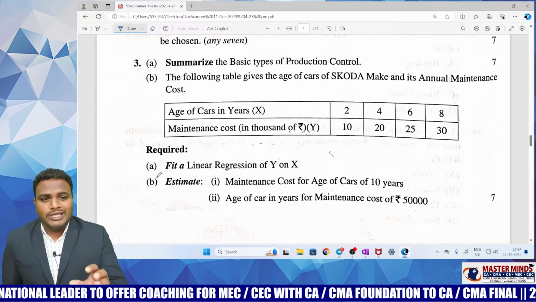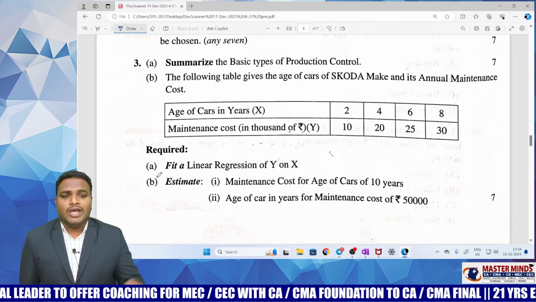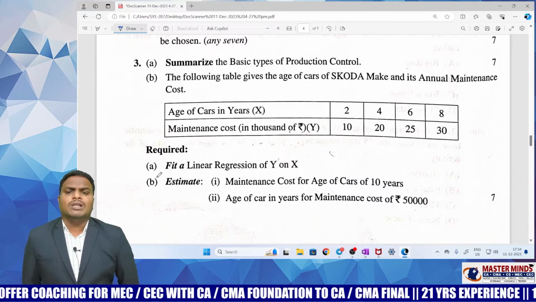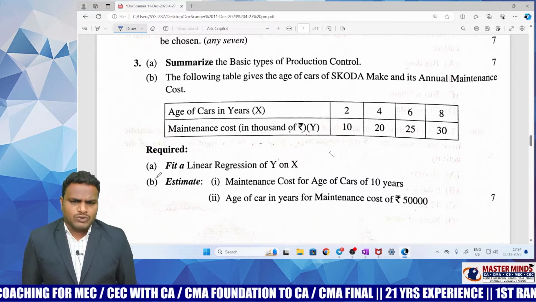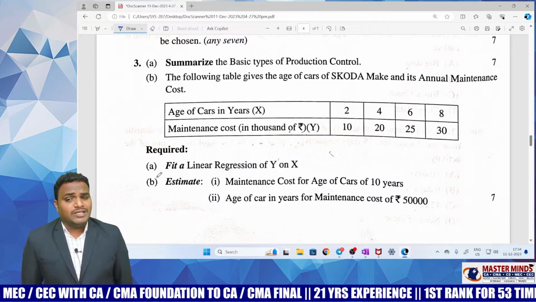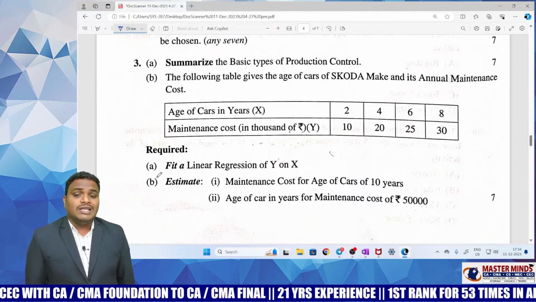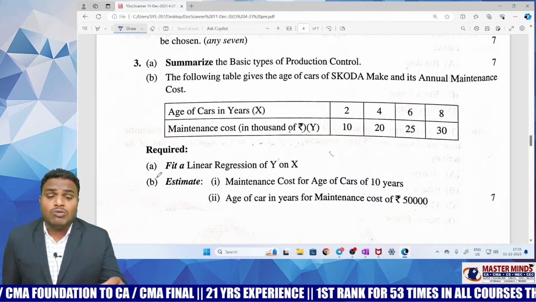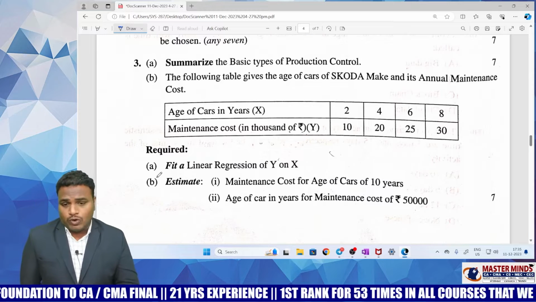And in 3B the majority of students committed a mistake. The majority of students thought that this question came from economics of maintenance and spare management. But the following table gives the age of cars of Skoda make and their annual maintenance cost. Age of the cars and maintenance cost. Now fit a linear regression of Y on X. This problem will be solved by using the indirect method in demand forecasting.